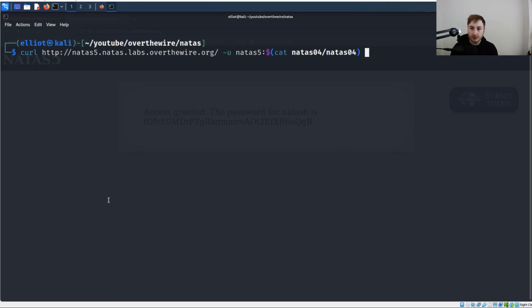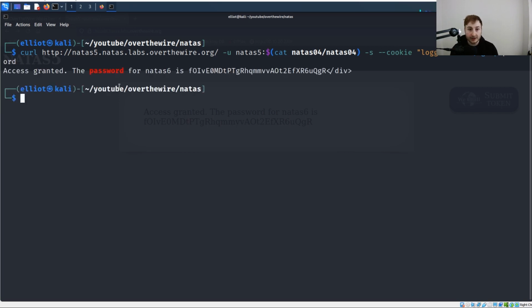So again, same command, we're just going to give it -s to silence the output there for the progress bar and such. But here's where we're going to add our cookie. The syntax here is going to be 2 dashes, and then we can just type cookie, just like that. And then within quotes, double quotes, we can actually set a list of our cookies. And in this case, it's just going to be the 1. So we're going to type in the name of the cookie. And that's going to be logged in. And then we're going to set that to equal, well, not 0, that's going to be false. We're going to set it to equal 1. And we can make the request now, but I'm pretty confident this is going to work. So I'm just going to grep that to password so we can quickly reveal the password here.